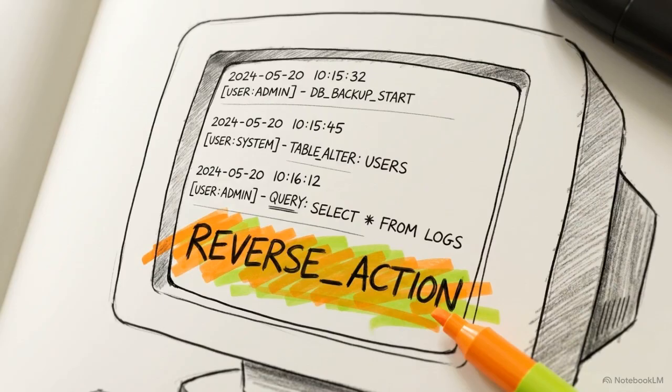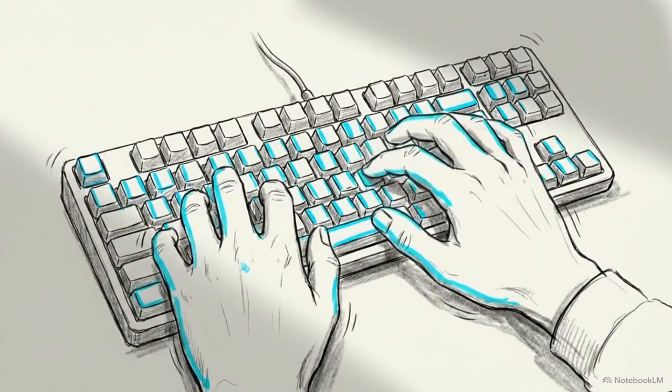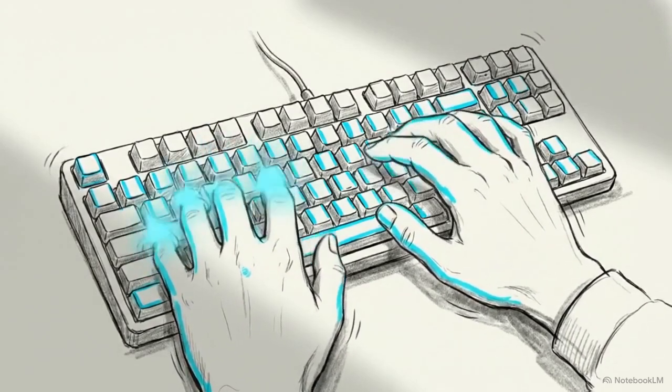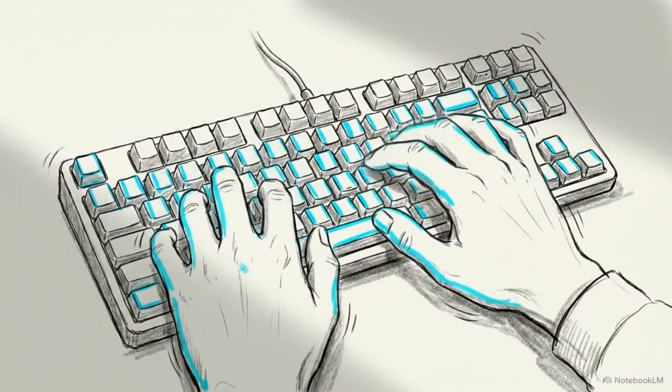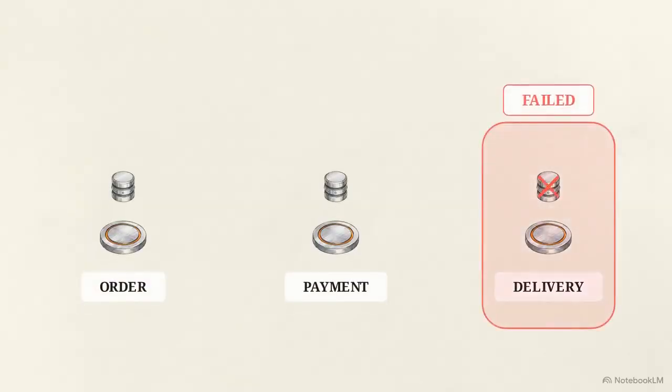To handle failures, Saga relies on a mechanism called compensating transactions. A compensating transaction is not a database rollback. It is a discrete, forward-moving piece of custom application logic explicitly written by developers to reverse a previous action. This visual maps out the failure flow. When the delivery service fails, it emits an event backwards through the chain, traversing the network to reach the payment node.